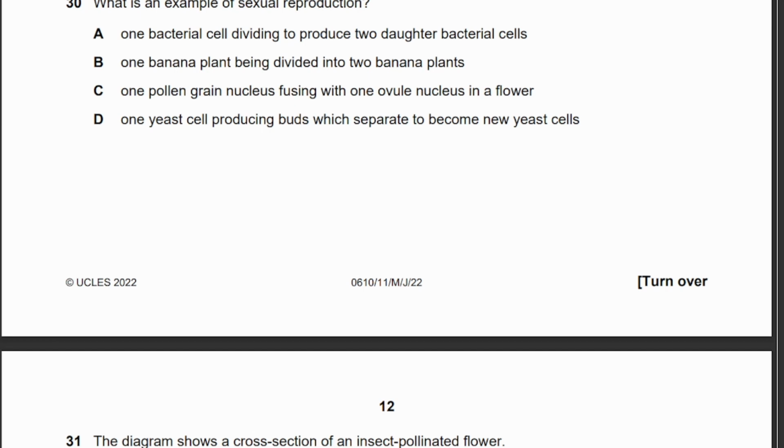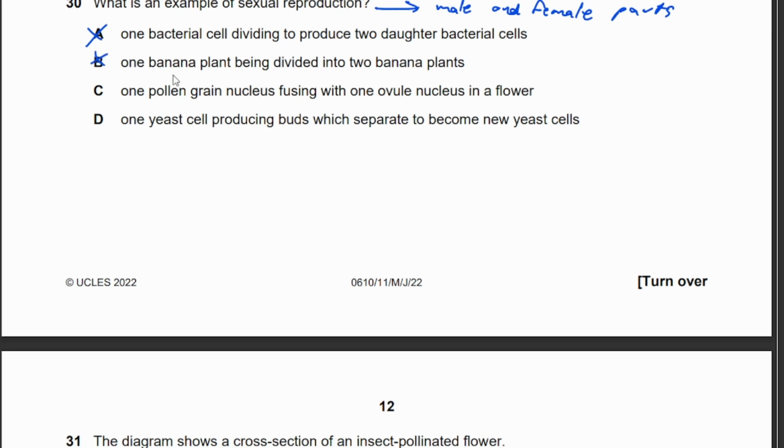30. What is an example of sexual reproduction? So sexual reproduction will involve male and female parts, right? Let's see which of these involve both. A, one bacterial cell dividing to produce two daughter bacterial cells. That is incorrect. That's asexual reproduction because there's only one parent. One banana plant being divided into two banana plants.